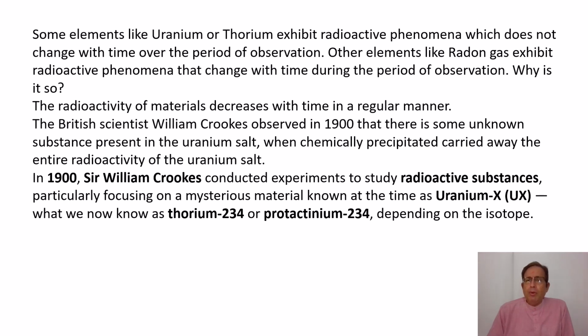So basically what he did was he precipitated out some material from the uranium salt, and the precipitate that he got was carrying the whole of the radioactivity, and the original uranium salt lost almost all of its activity.